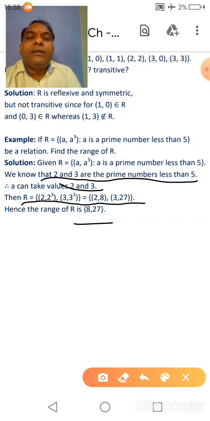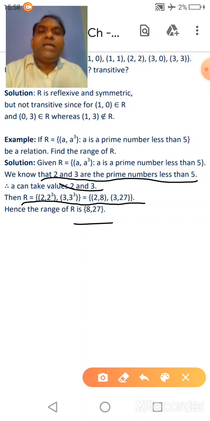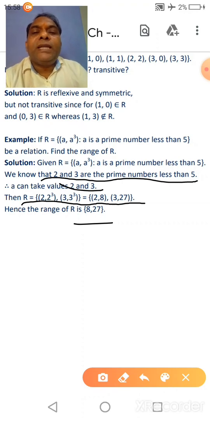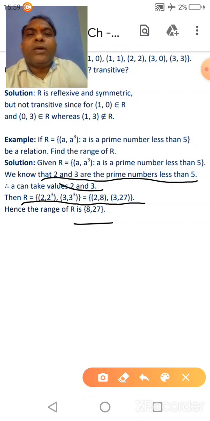Clear? So now in first exercise there are types of relations. There are three types of relations. First type is reflexive, second type is symmetric relation, and third type is transitive. And if any relation is reflexive, symmetric and transitive, then we can say that given relation is an equivalence relation. Clear? So now you have to solve exercise 1.1 completely. Okay, thank you.